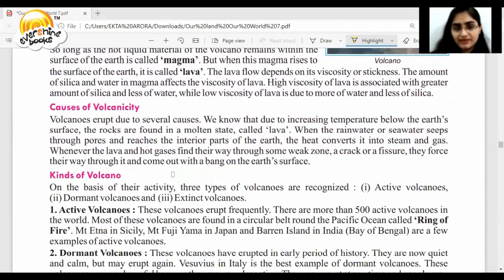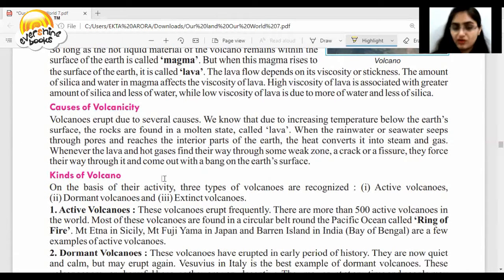What are the causes? There are several causes. Due to increasing temperature below the Earth's surface, we already studied in the last class that some rocks are in the molten state. So when the temperature increases, they come out. When rainwater or seawater seeps through pores or reaches the interior part of the Earth, the heat converts it into steam and gas. Whenever the lava and the hot gases find their way from a crack or a fissure or a weak zone, they come out with force.